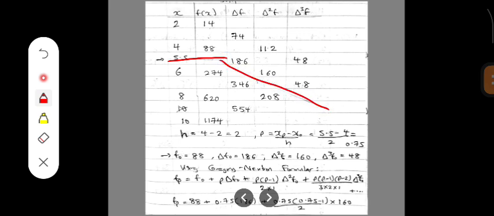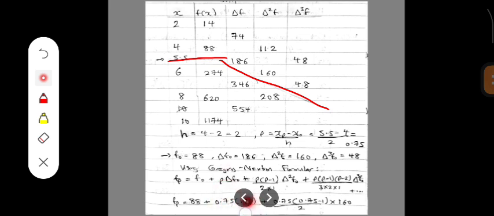So what we have here, 88, will be our f naught. Here, 186 will be our delta f naught. Here, 160 will be our delta square f naught, and 48 here is the delta cube f naught. Substitute it into the formula, then we have 88 plus p, which is 0.75, multiplied by delta f naught,